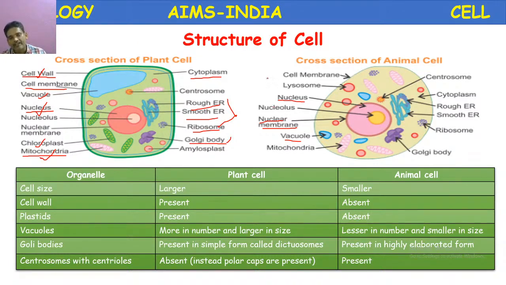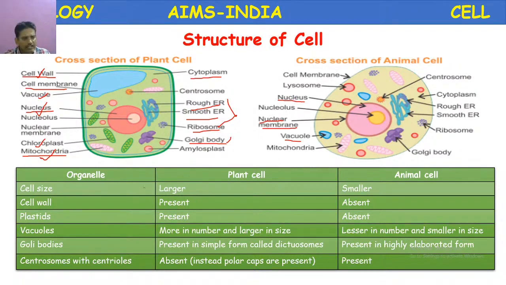Whereas bacteria and cyanobacteria, they are monoderms, they are prokaryotic. Prokaryotic means without a nucleus, only genetic material, DNA or RNA, is present. Such organisms are called prokaryotes.